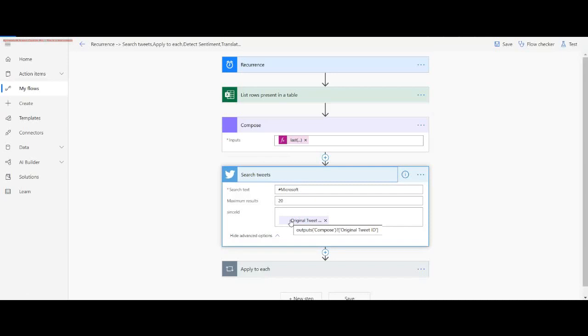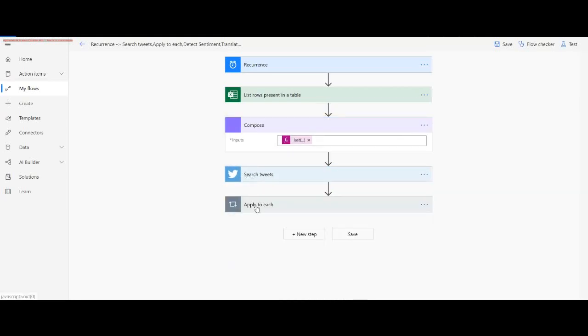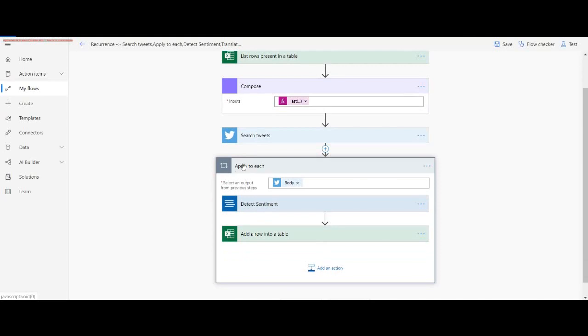If you can see the output of compose, it gives me only the column value of original tweet ID. This ID I am passing. I can show you one demo run which I did last night, and further I'm using my for loop statement for detecting sentiment for each tweet.